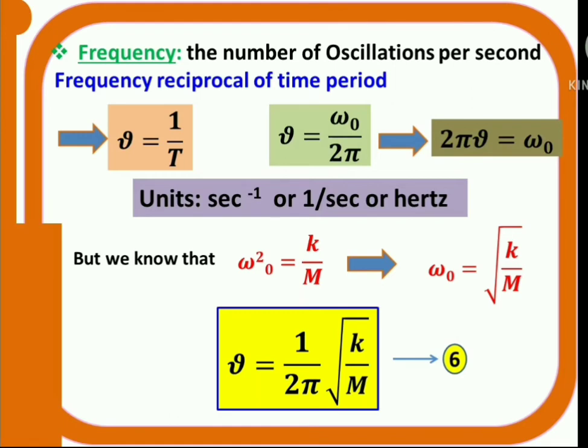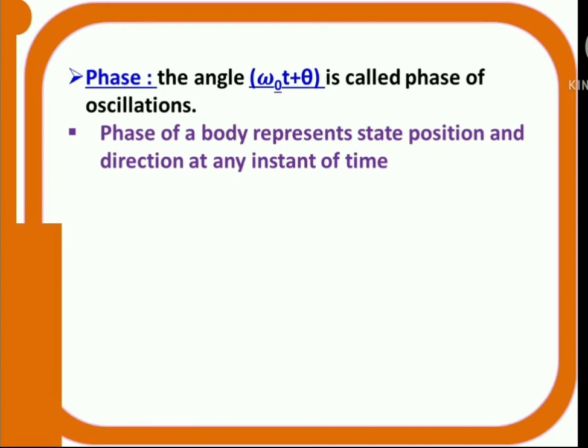This is about frequency. Next, phase. What is phase? Phase means it is the angle omega naught t plus theta. Actually, in displacement equation, x is equal to a sine omega naught t plus theta is there, no? In that, the angle part omega naught t plus theta is called phase.